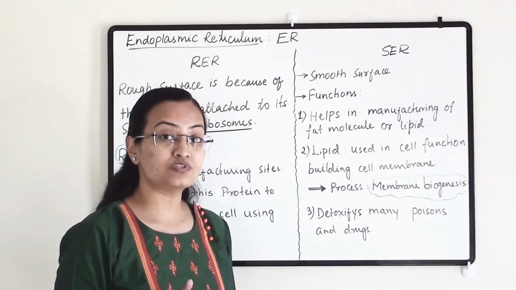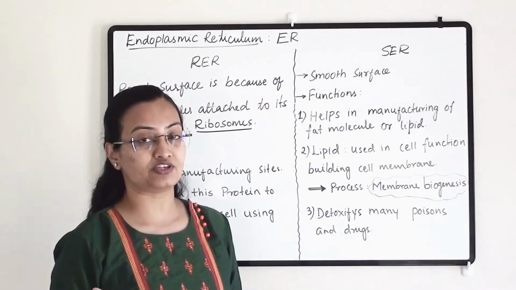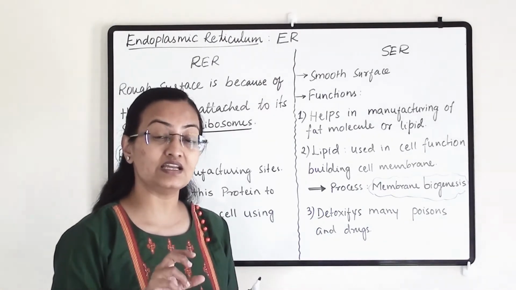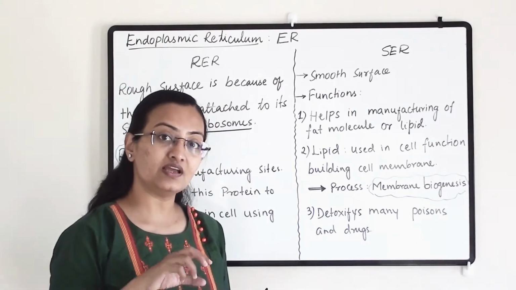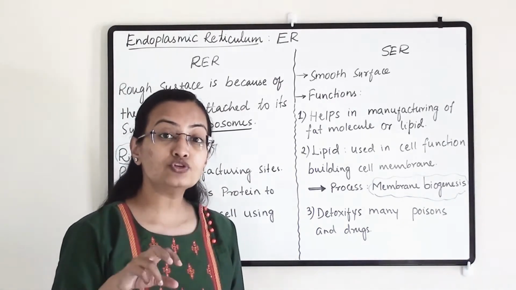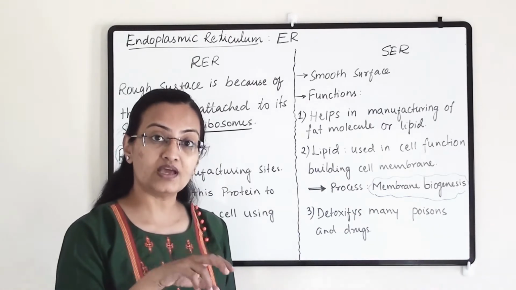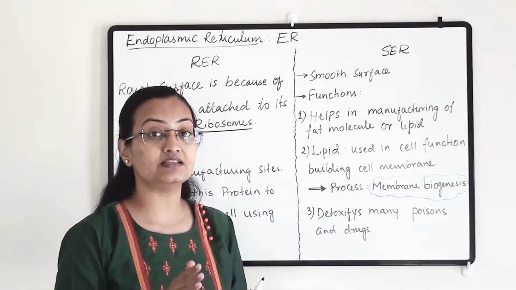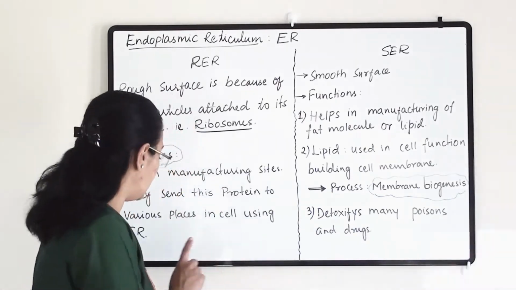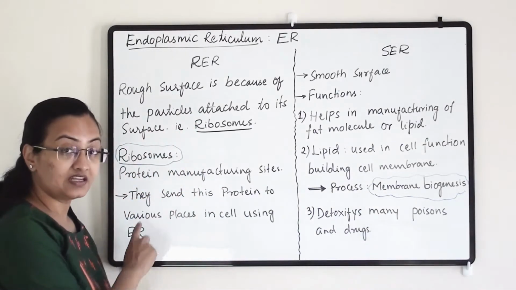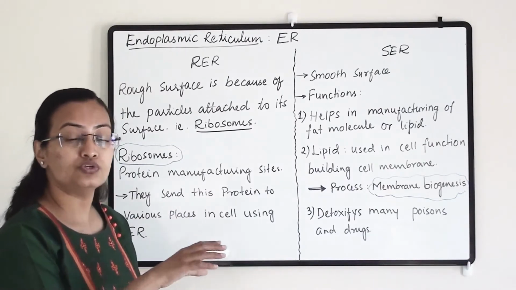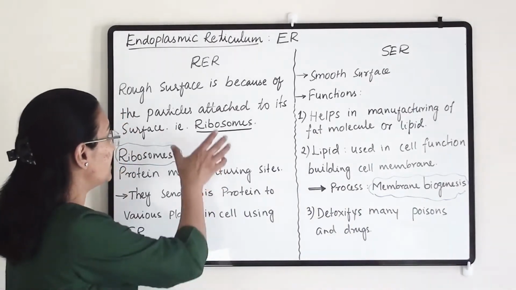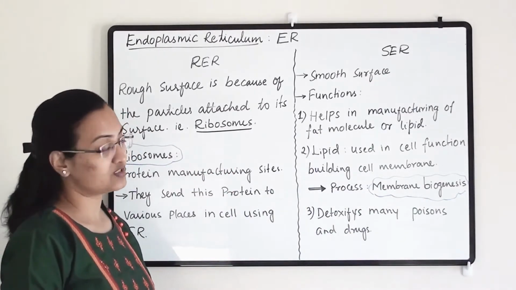These ribosomes are actually protein manufacturing sites. They manufacture protein and send it to individual places in the cell wherever the protein is required. They take the help of ER to distribute the protein wherever it is required in the cell. So that is the function of rough endoplasmic reticulum.